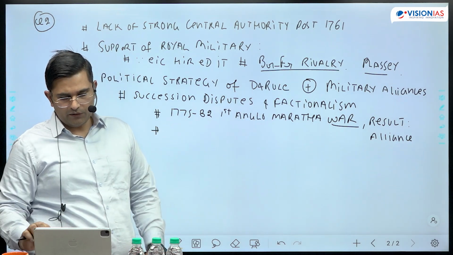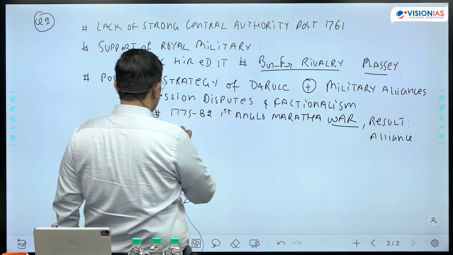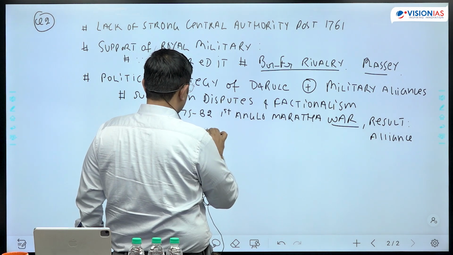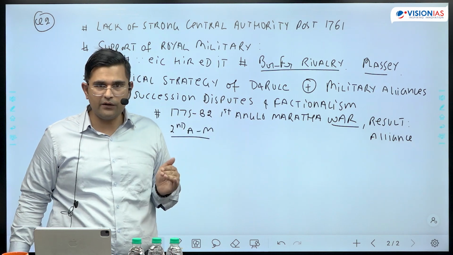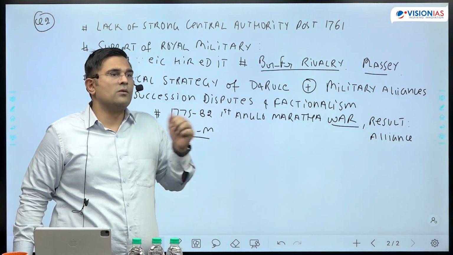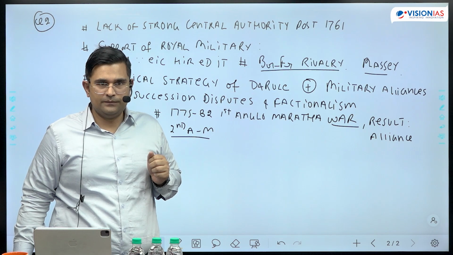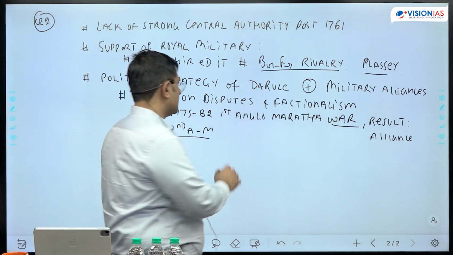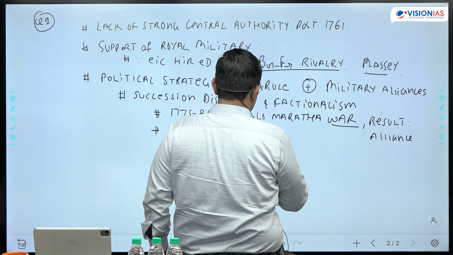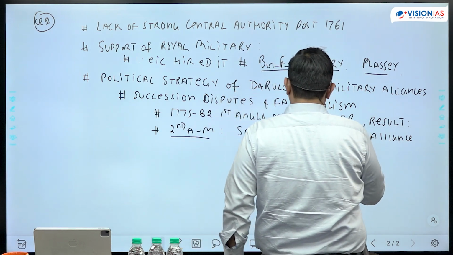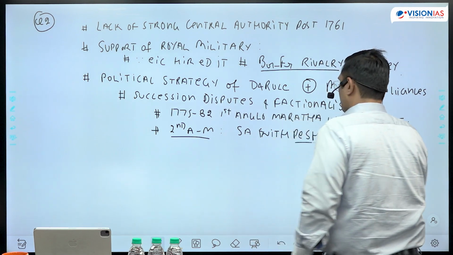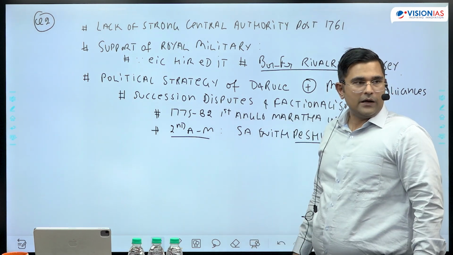Second example that you can mention is, for example, Second Anglo-Maratha War. So you can pick a theme since you are talking about Marathas. So Second Anglo-Maratha War, 1803 to 1805. Here, Bajirao too wanted to regain Peshwaship, and therefore he signed subsidiary alliance with Wellesley, that is with Britishers, right?